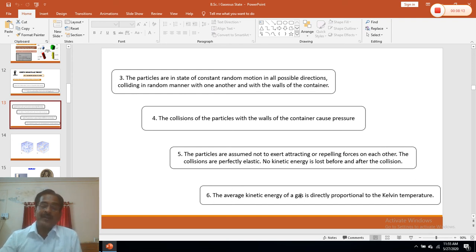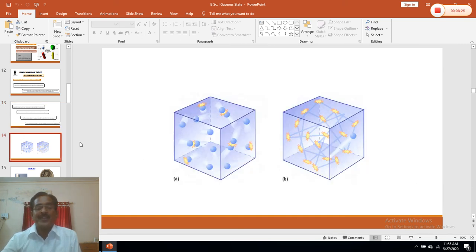One of the important postulates of kinetic theory is that the average kinetic energy of a gas is proportional to its temperature in Kelvin. So the more the temperature, the more the kinetic energy. This picture represents the model of a gas on the basis of the kinetic theory of gases. Assume that these spheres represent gas molecules. These gas molecules are in constant random motion. They collide with each other and with the walls of the container. So these are some of the postulates of kinetic theory of gases.